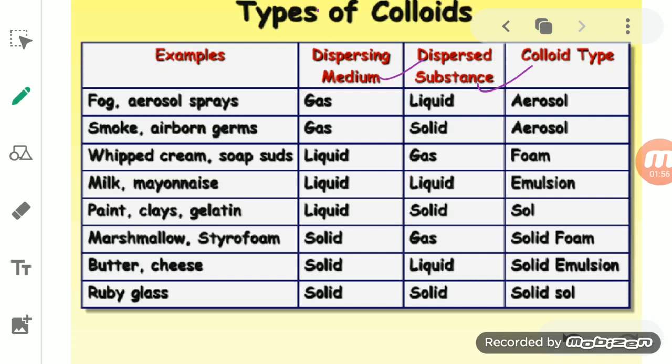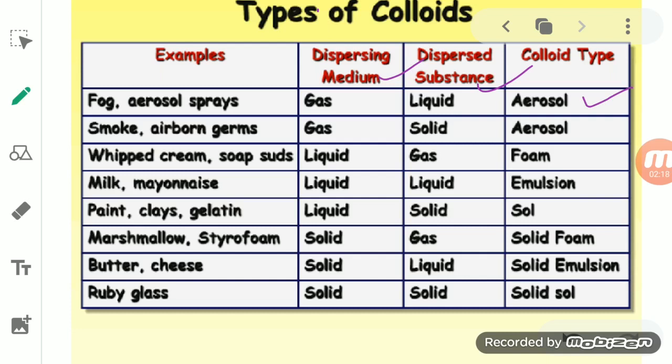Now see here, as we studied in the solution, if we take a solute as a solid and solvent as a liquid, or a liquid as a solute and a liquid as a solvent, then it will form a different type of substance. Here also we have to do the same thing.